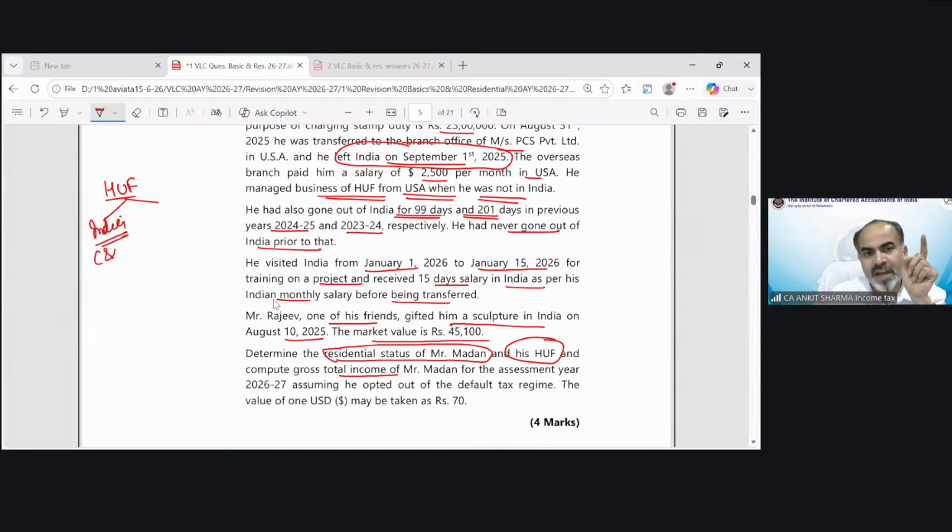So control and management was partially in India, and when he was outside India, the control and management was outside India. But a certain part of control and management was in India. If HUF is partly controlled from India, what would be its residential status, resident or non-resident? The answer would be resident. The HUF will be treated as resident in this case. Clear?